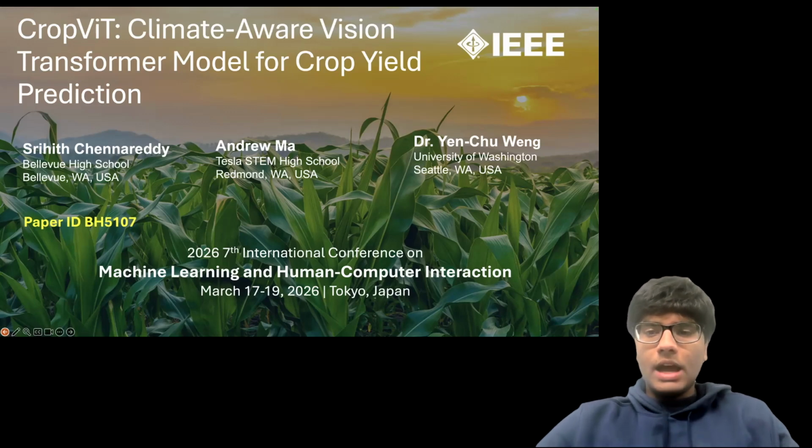Hello everyone, my name is Srihith. My paper ID is BH5107. My paper title is CropViT, Climate Aware Vision Transformer Model for Crop Yield Prediction.